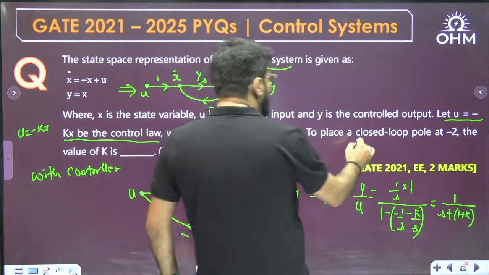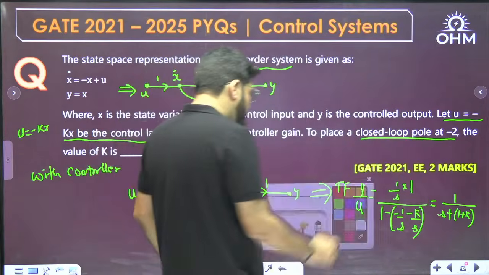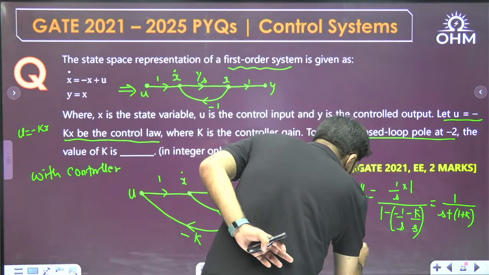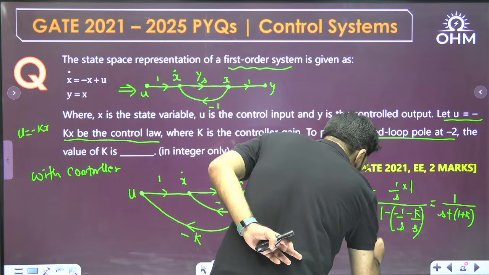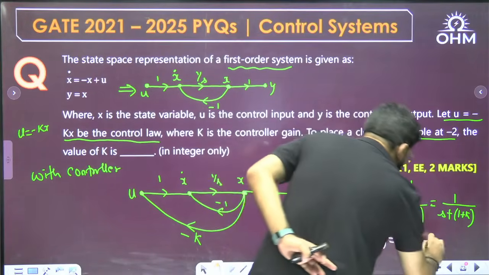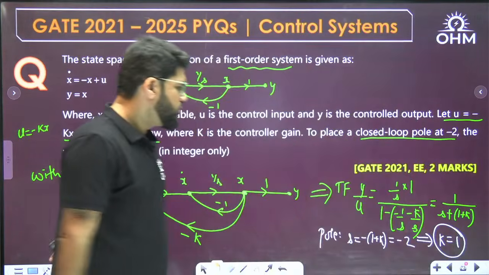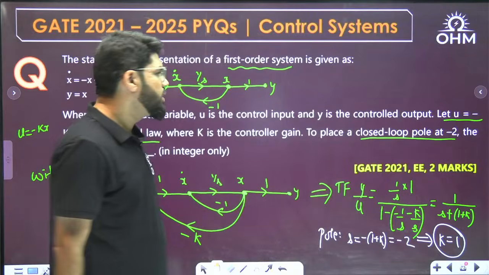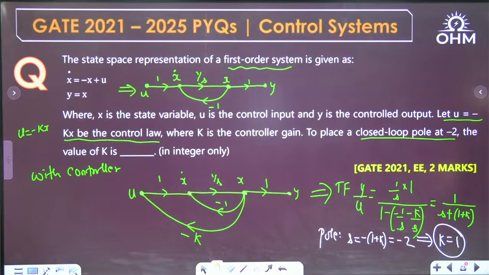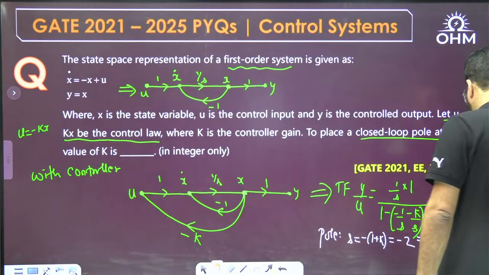Now you want a closed loop pole at minus 2. What is the pole of this transfer function? When you solve the denominator, you will get s equal to minus of 1 plus k, and you want the pole at minus 2. Simple. What is the value of k? It is 1. The value of k is equal to 1.